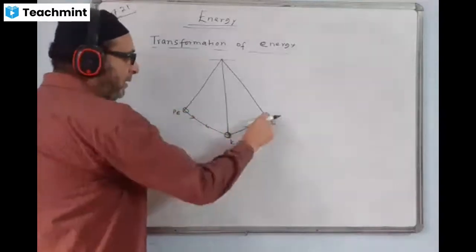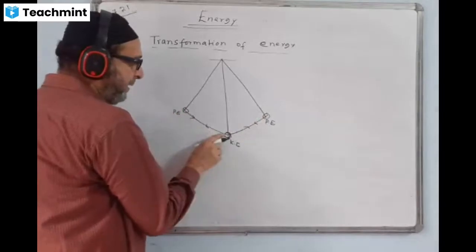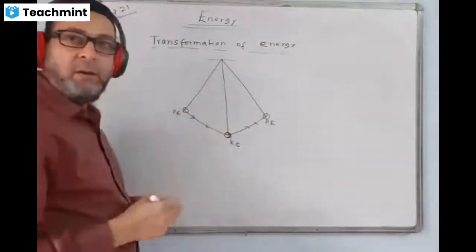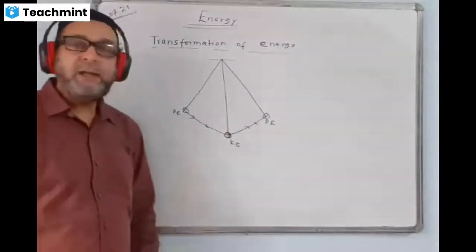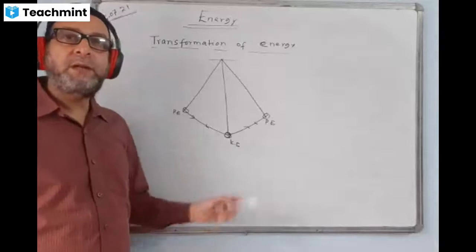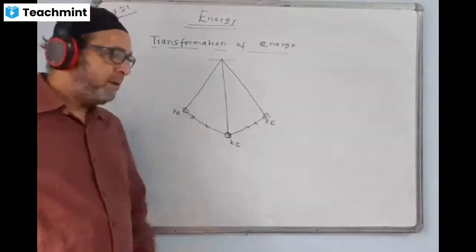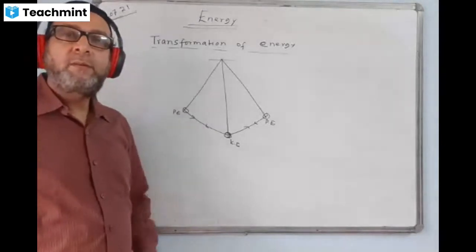It goes on like this. So this diagram is important. Draw this diagram, copy this diagram. Sir, I have copied already. Yes, very good.